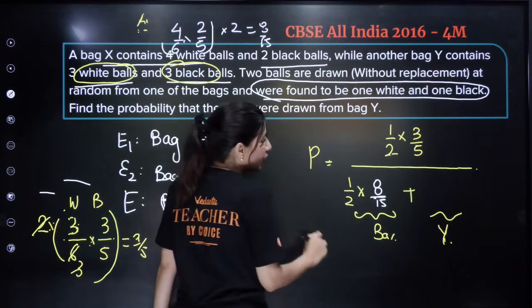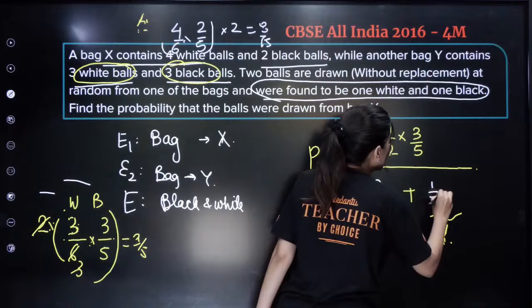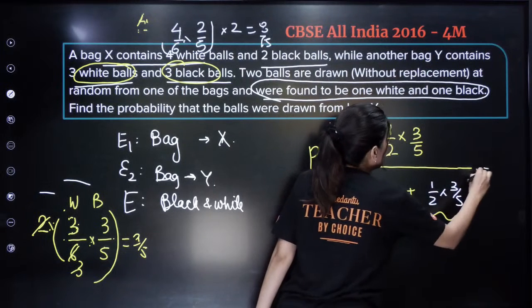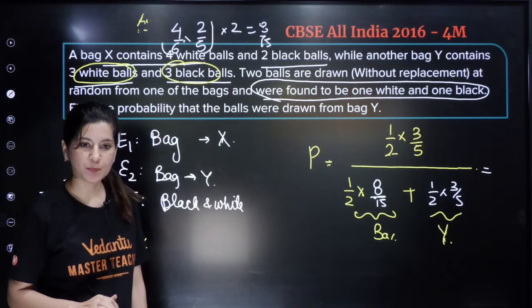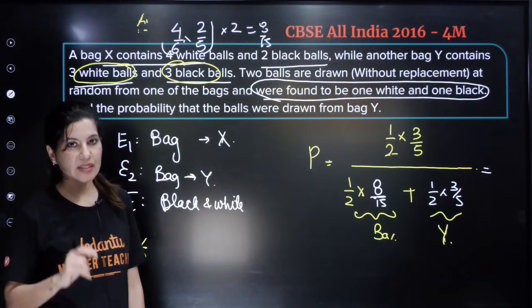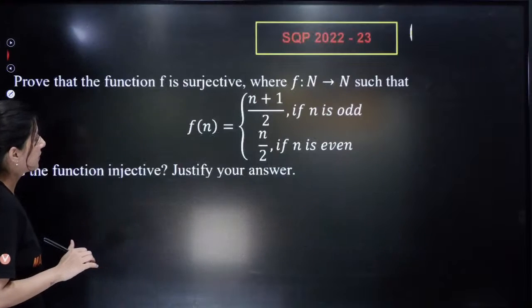So this is coming from bag Y and now this will be bag X. So 3 by 5. Right? So the moment you solve it, you'll get the answer. Okay, Bayes theorem, all right.